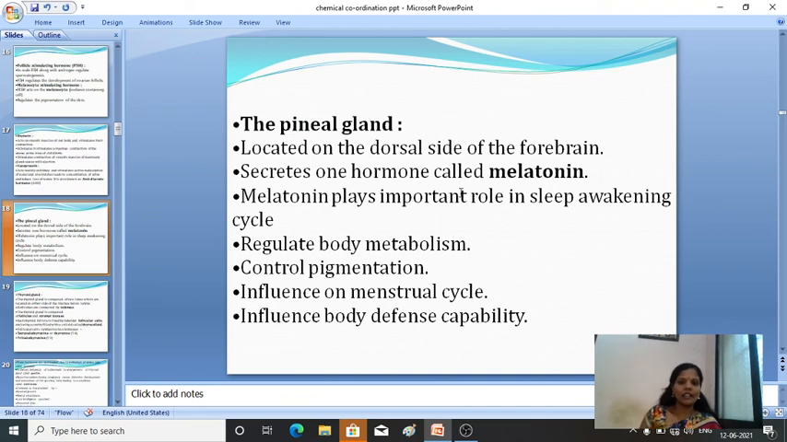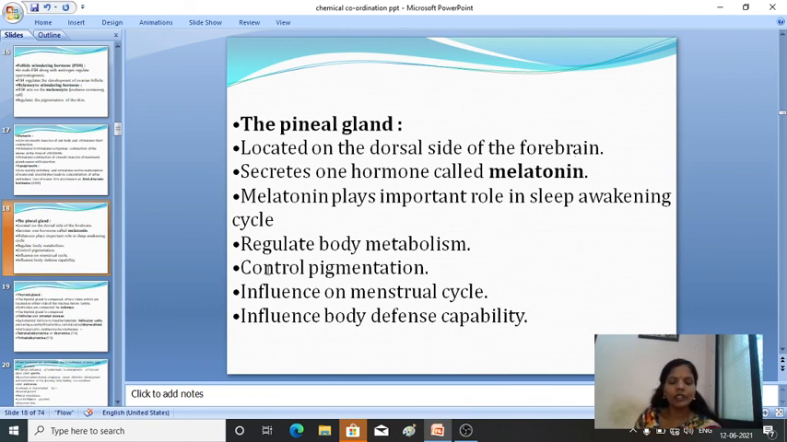So pineal gland, what will it do? It is located on the dorsal side of the forebrain. It secretes one hormone called melatonin. Melatonin plays an important role in the sleep-awakening cycle. It helps in maintaining the rhythmic cycle of our body, the sleep rhythmic cycle of our body.